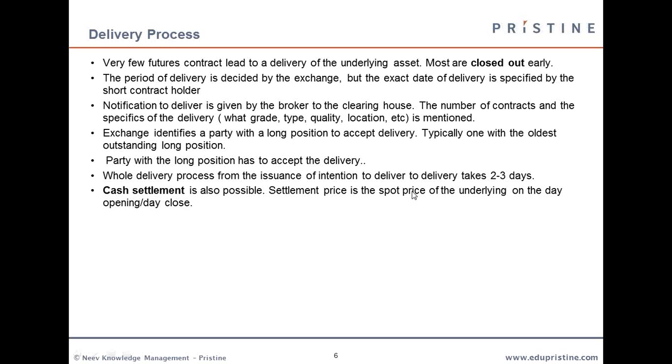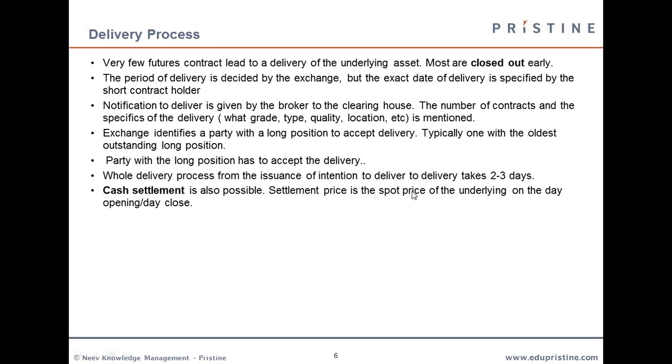By closing out, I mean the trader places an opposite order to his current position. For instance, if you have placed a long order for 10 kilos of wheat, you will put a sell or short position on the same amount of wheat.